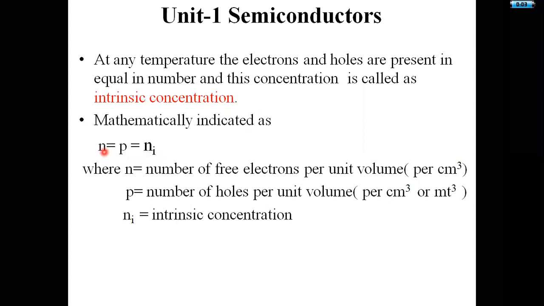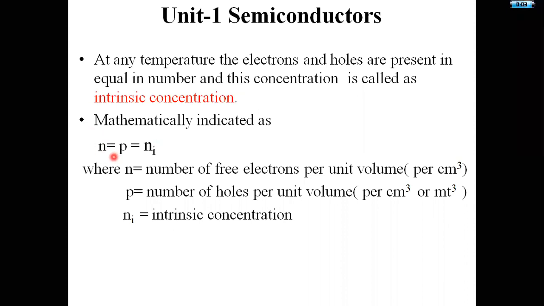This is the concentration of free electrons, this is the concentration of holes, and this is the intrinsic concentration. The concentration of electrons is equal to the concentration of holes, that is equal to ni. We are going to use this relation in the further expressions, the conductivity expressions, next mass action law, దానిలో యూస్ చేస్తాం.